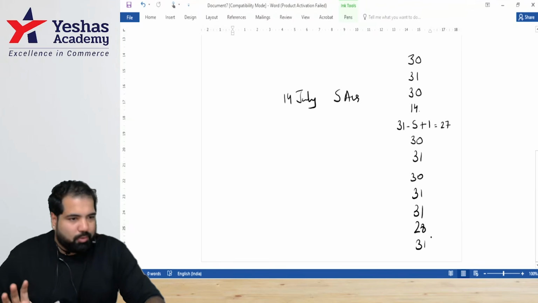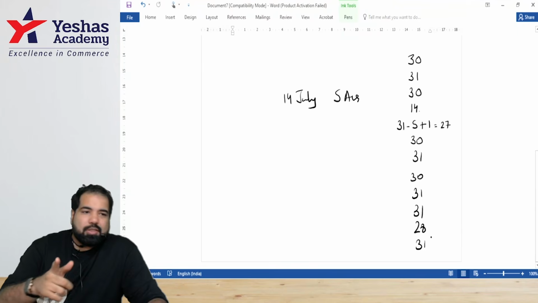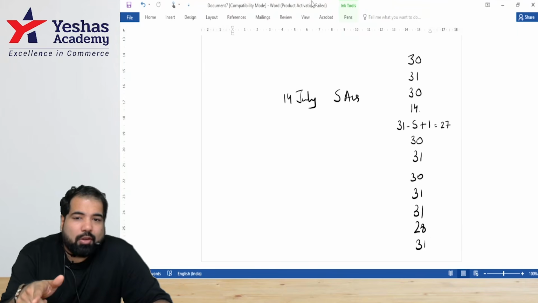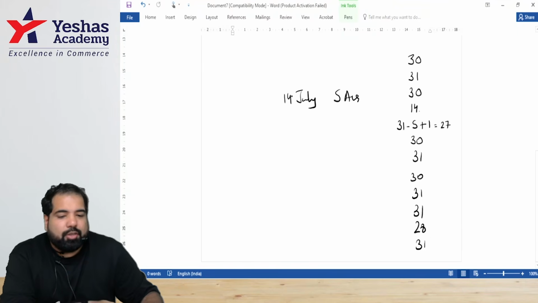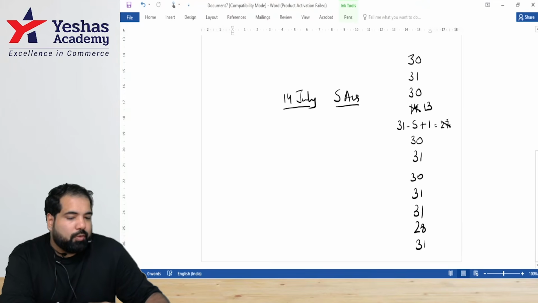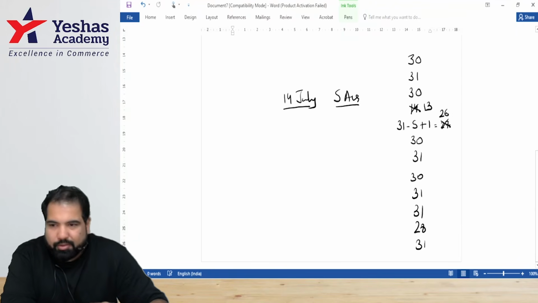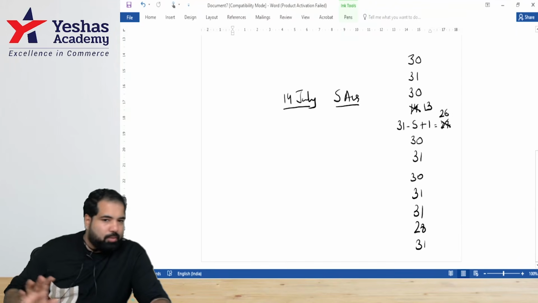Are we okay with this? This is how you calculate the number of days. But if you're someone who's working on a ship, then in that case, the day you leave India, you will not take. So you will take only how many days? 30. And you will not take 5th August. So you will only take how many days? 26. Are we okay with this? Someone who's working as a crew member on a ship.